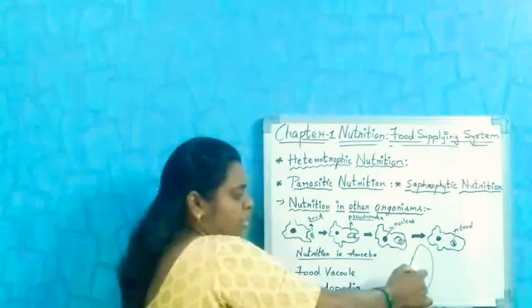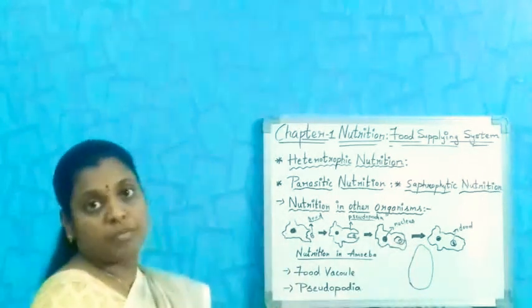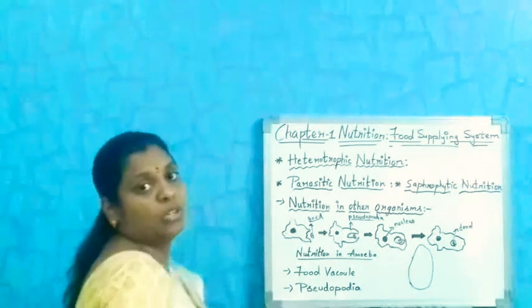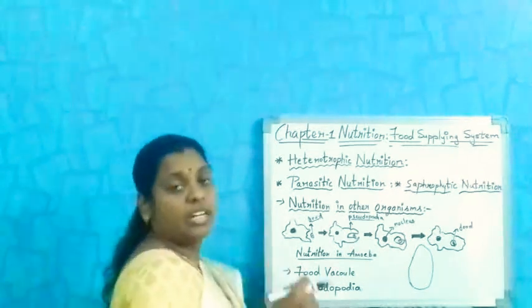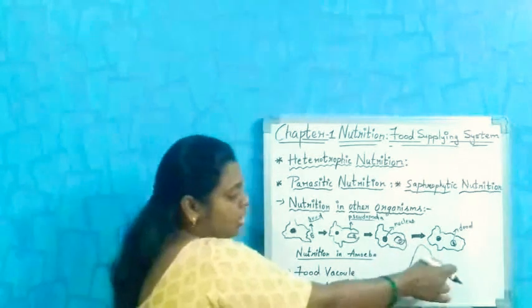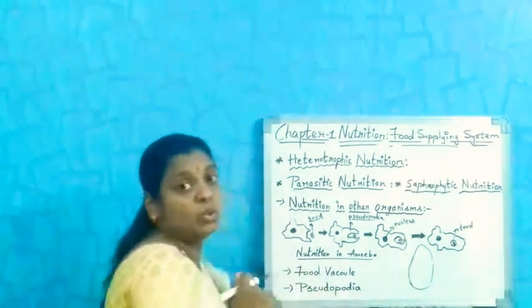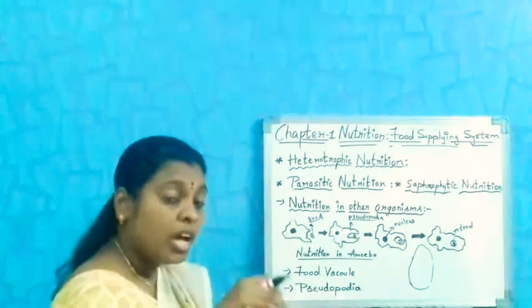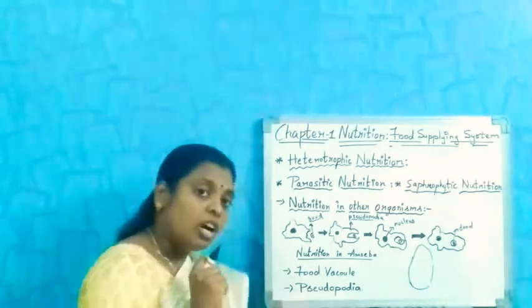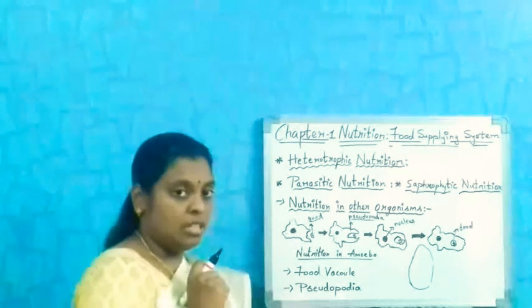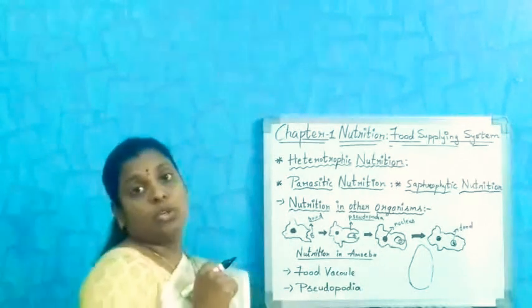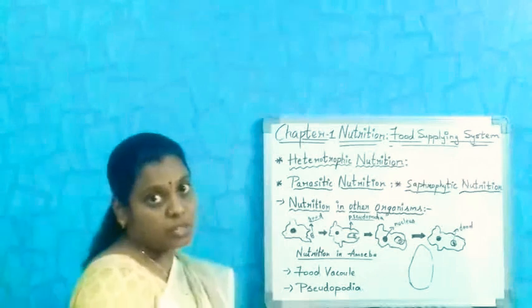Which gives the shape of a slipper. It does not have any organelles. Here you can see it contains the oral groove and one anal groove. The oral groove helps in the absorption of food materials, whereas the anal groove helps in expelling the waste out.